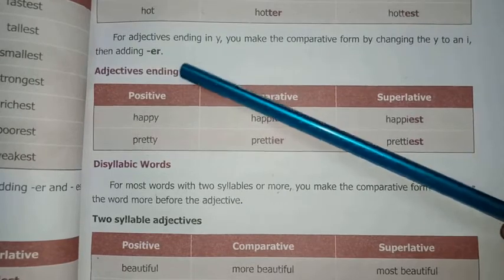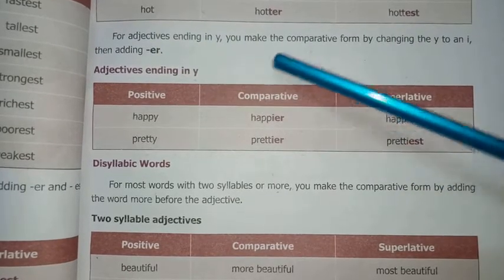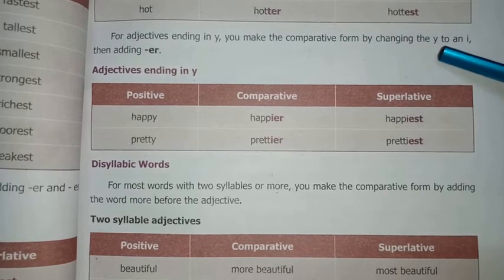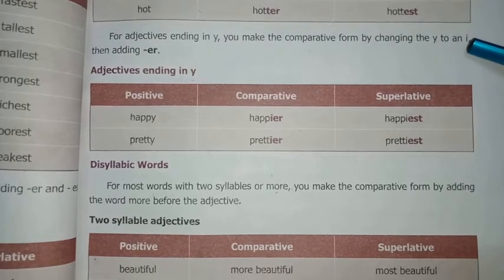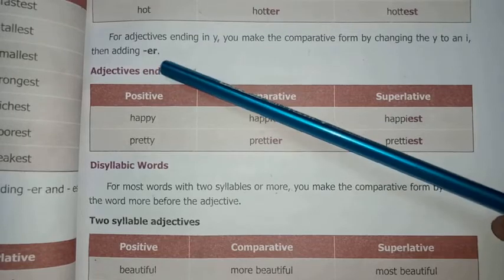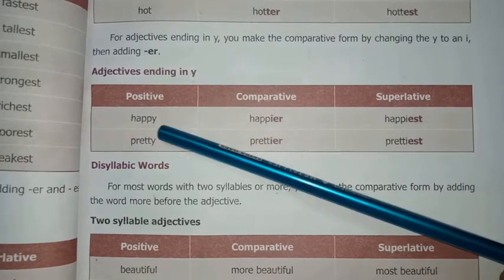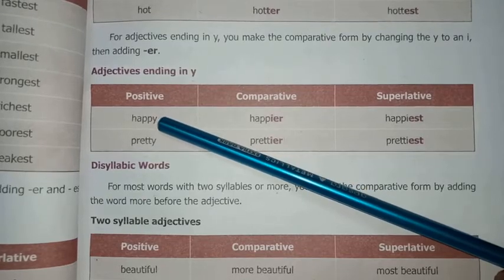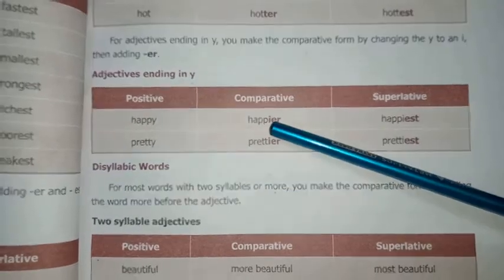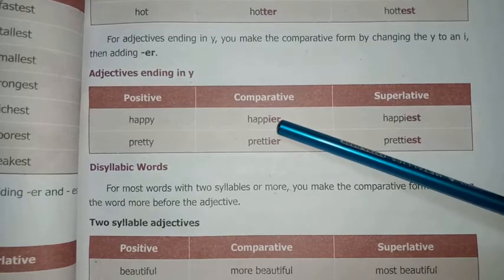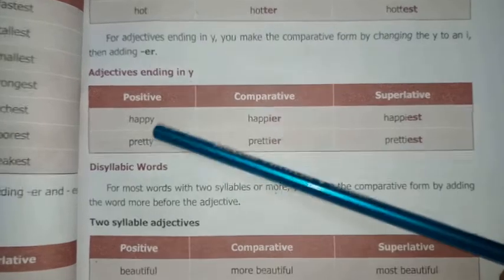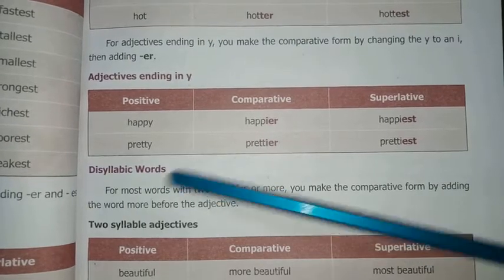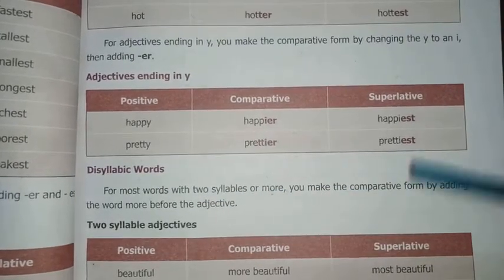For adjectives ending in Y, you make the comparative form by changing the Y to an I, then adding ER. Example, happy. Yes, we have to change Y to an I, and after that, we have to add ER. Happy, happier, happiest. Pretty, prettier, prettiest.